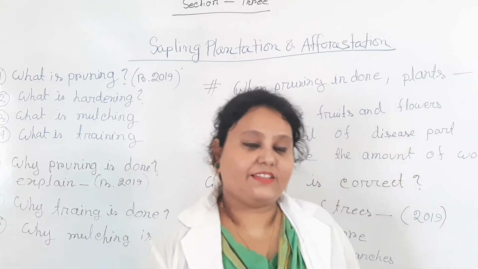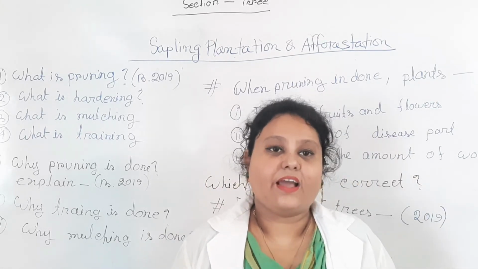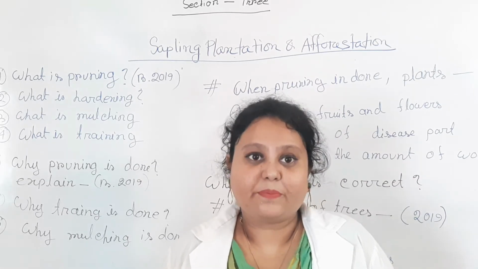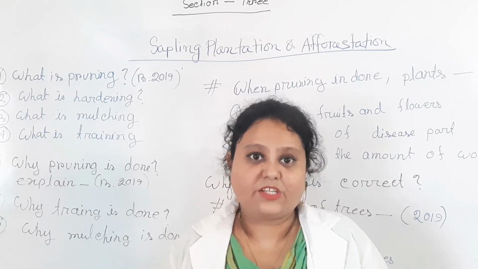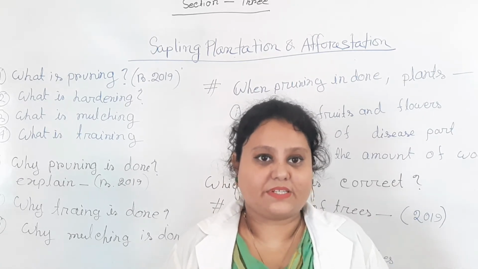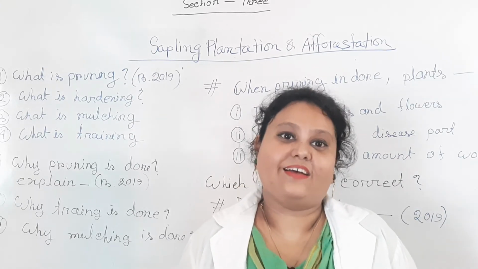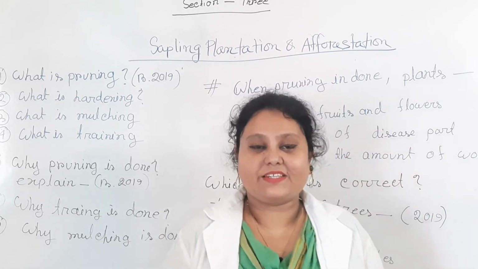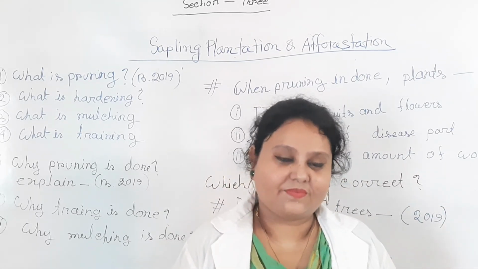That is, the length, width and height should be 90 cm. And for a medium pit, the size should be 70 cm into 70 cm into 70 cm. And for a small pit, the size should be 50 cm into 50 cm into 50 cm.